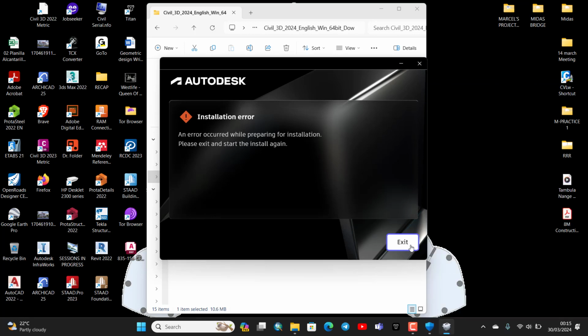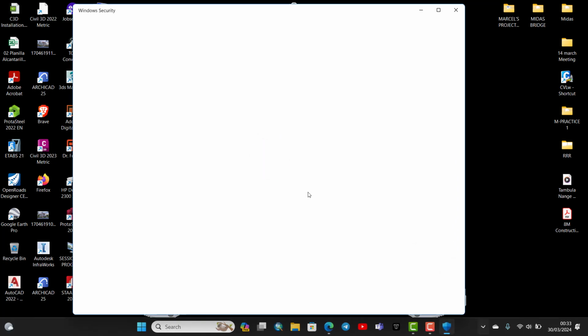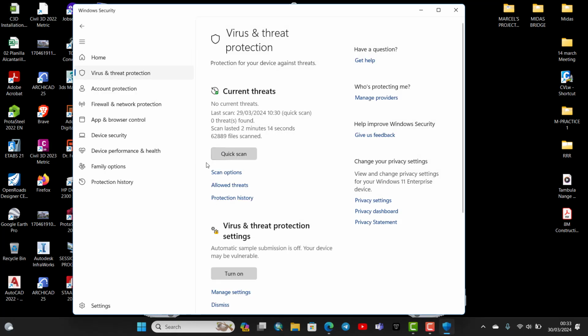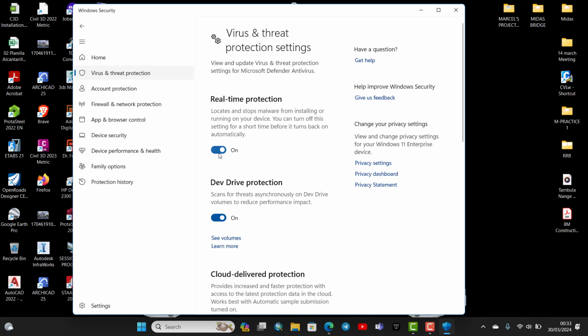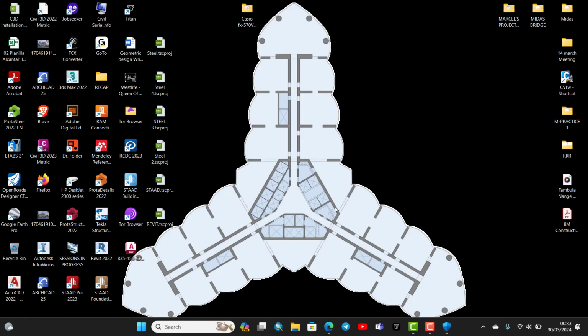An error again. So at times it requires you to restart your PC. Possibly there could be some file which is prohibiting it from installing. Let's restart the PC. After restarting your PC, don't forget to turn off the antivirus protection again. Manage settings, real time, turn it off. Then make sure you have running internet.